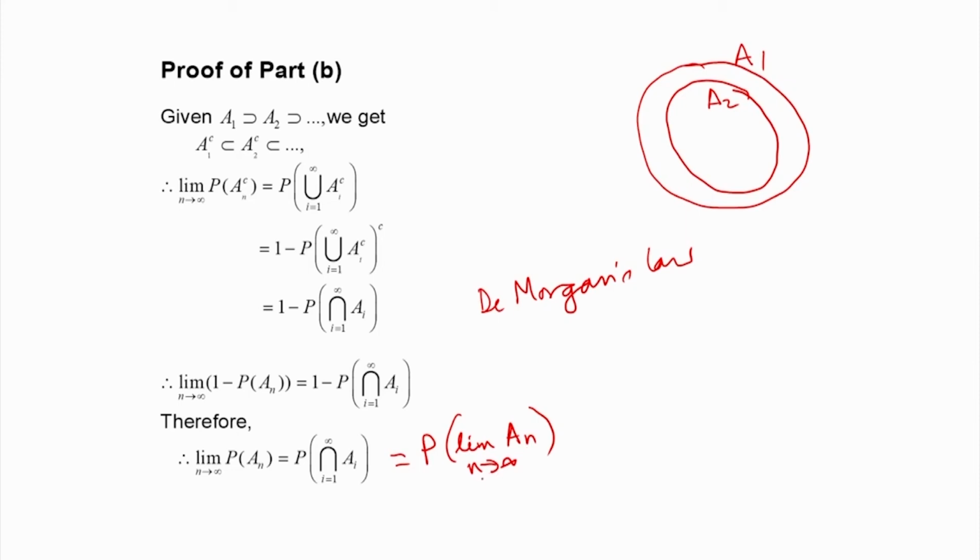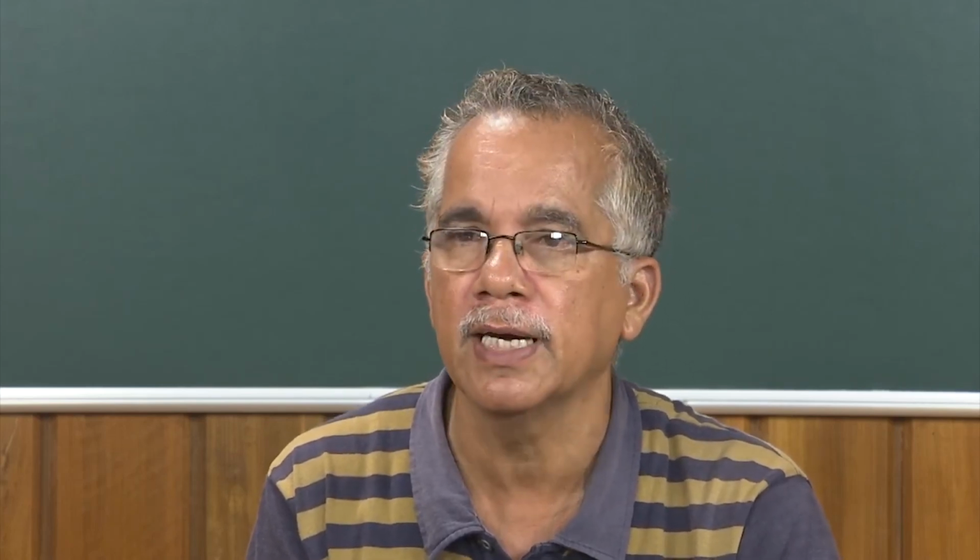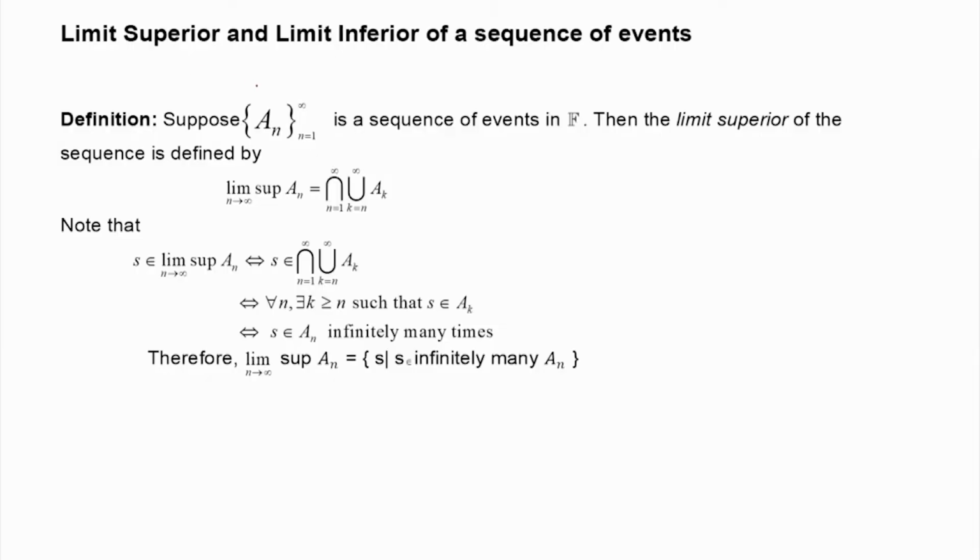So, this is the continuity theorem, and for applying it, we require the sequence of events to be either increasing or decreasing. But what happens in the case of a general sequence of events, that we will be discussing next: limit superior.